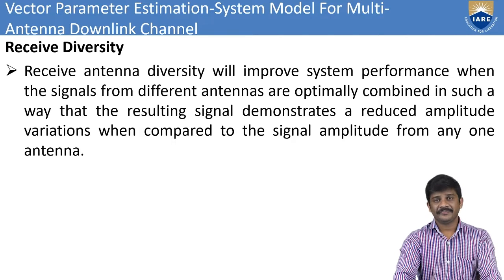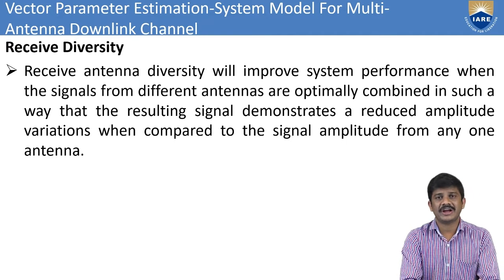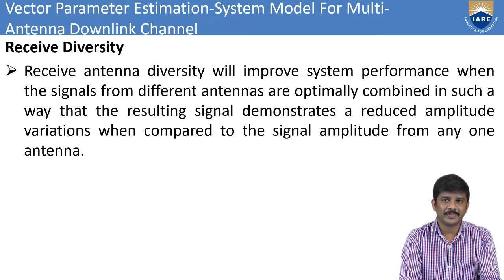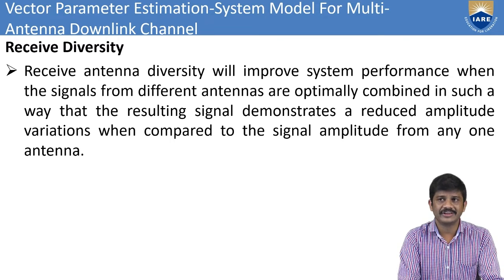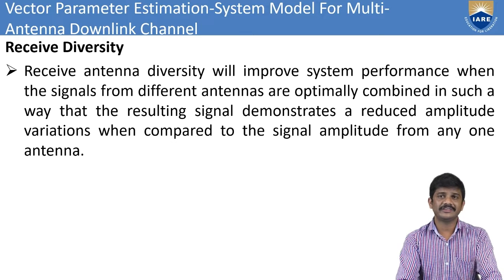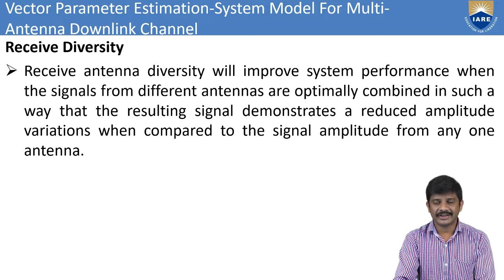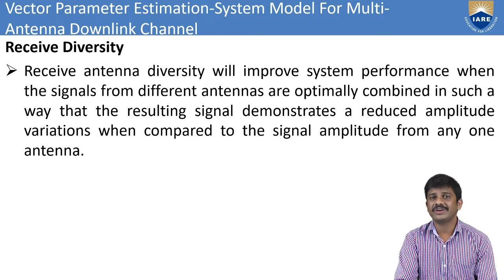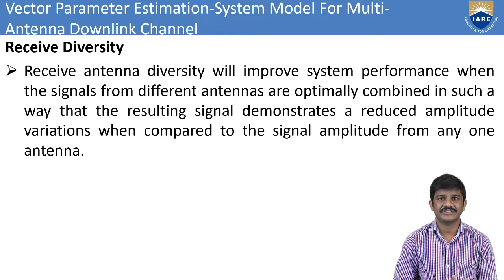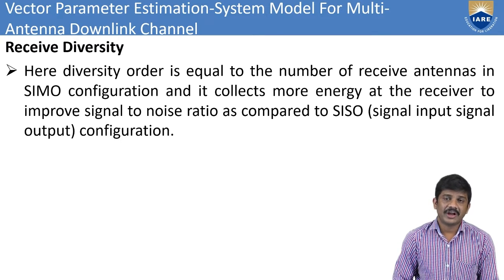In the multiple antenna case, we have different transmit antennas and different receive antennas. The resulting signal demonstrates reduced amplitude variations, since the signals from the different antennas are optimally combined. This is receiver diversity.